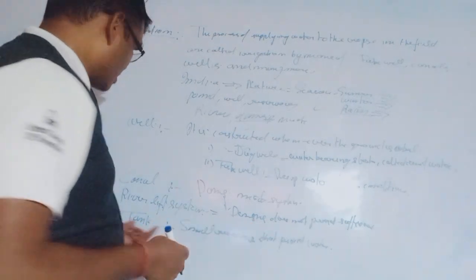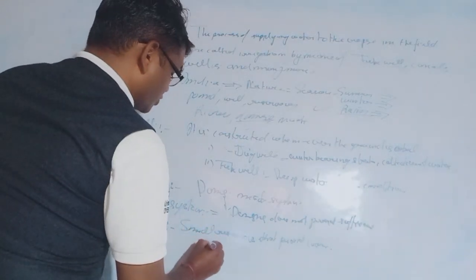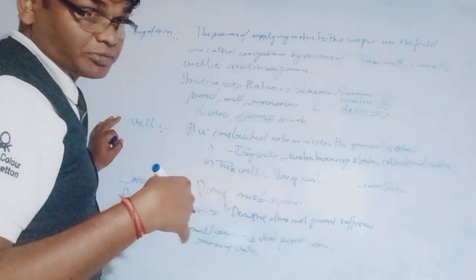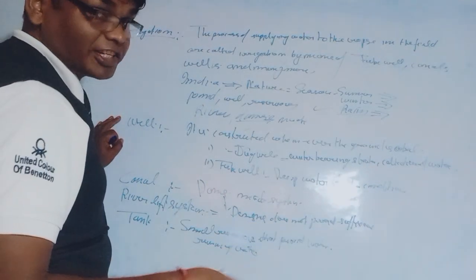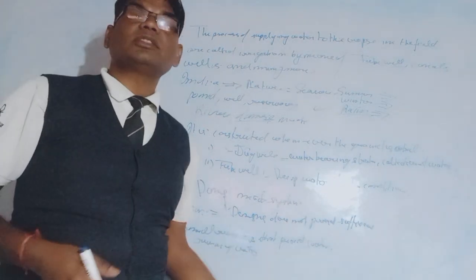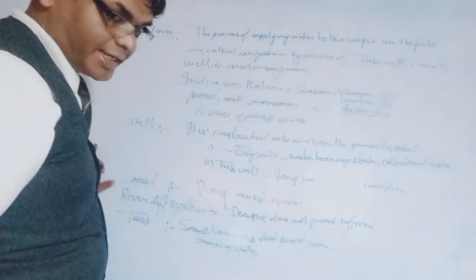That is called a tank system. Running water is collected in small reservoirs and made into tanks, and from time to time we supply the water from these tanks to the crops in our fields. So these are the systems through which we can supply water for irrigation.